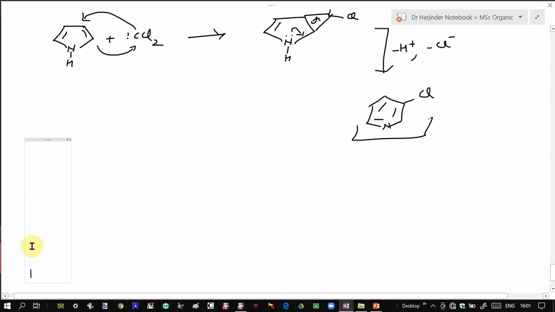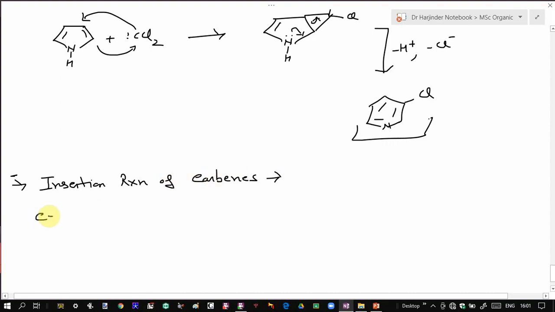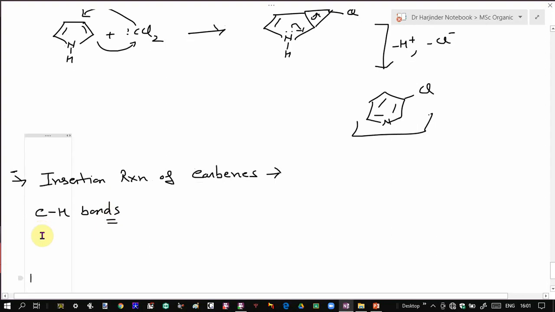Now the next reaction is the insertion reaction of carbenes. These carbenes can show insertion reactions between carbon-hydrogen bonds as well as hetero bonds like oxygen-hydrogen or nitrogen-hydrogen bonds.